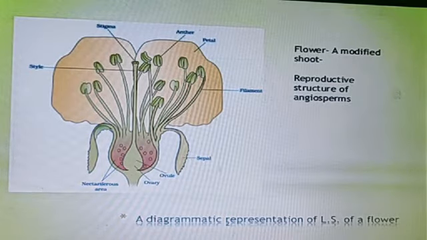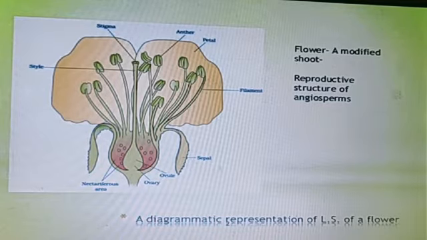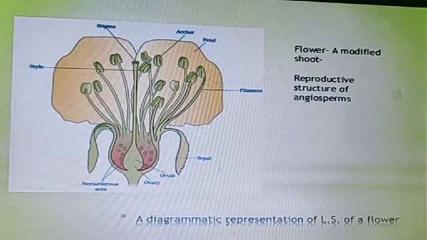Now, in some flowers the sepals and petals are not differentiated. That undifferentiated whorl is known as the perianth, a new word, and each member of the perianth is known as a tepal. Each stamen has 2 parts. This diagram, the representation of the LS of a flower, is very basic, and you have already studied it in your 10th class.